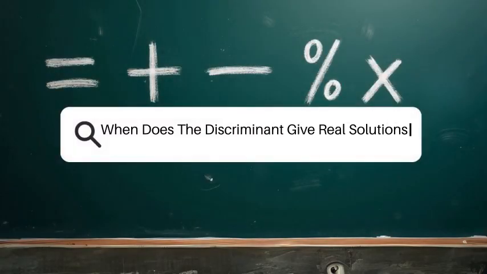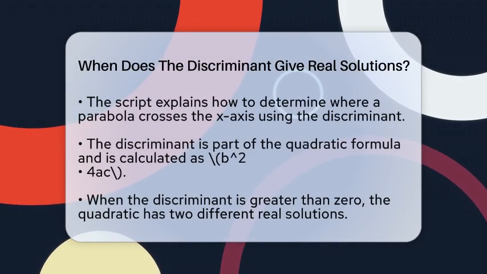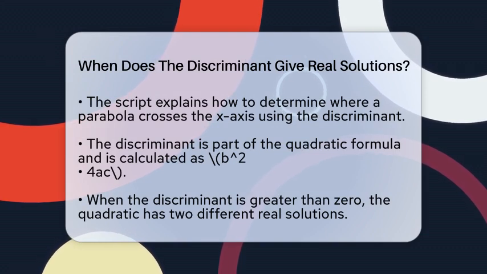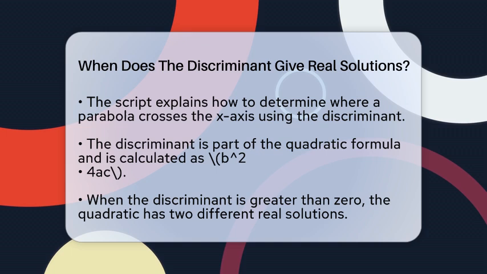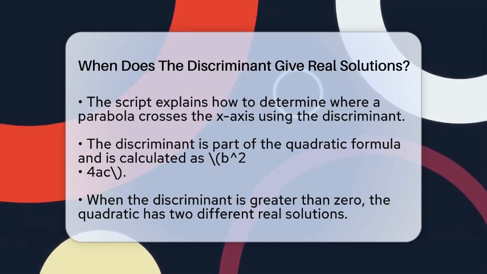When does the discriminant give real solutions? Imagine you're trying to find where a parabola crosses the x-axis. The key to knowing if it touches or crosses is in the discriminant. The discriminant is part of the quadratic formula, which helps solve equations like ax squared plus bx plus c equals